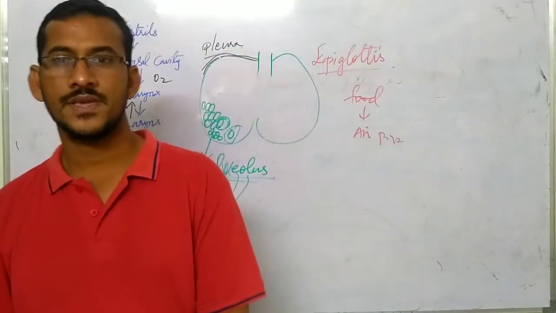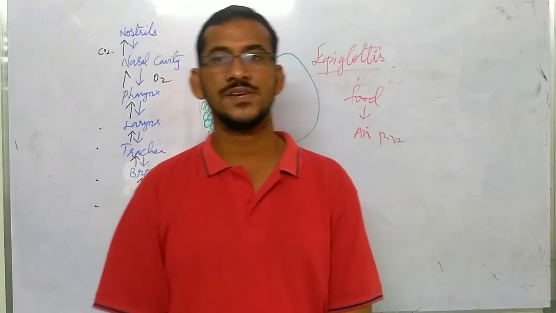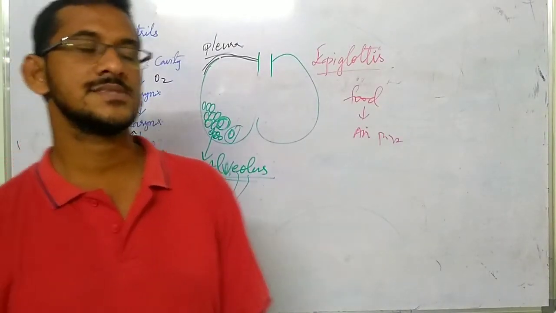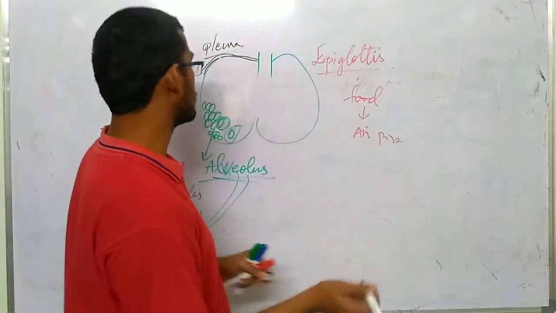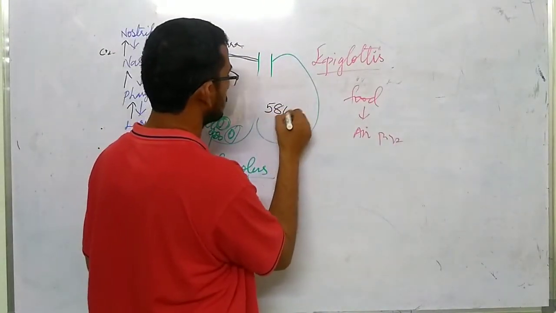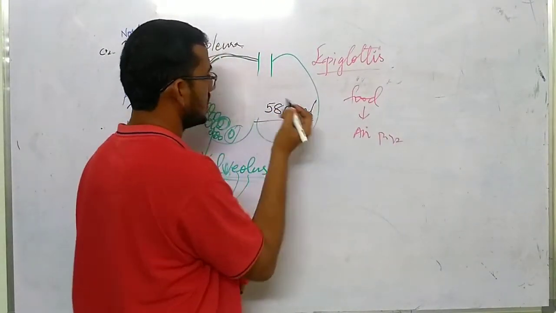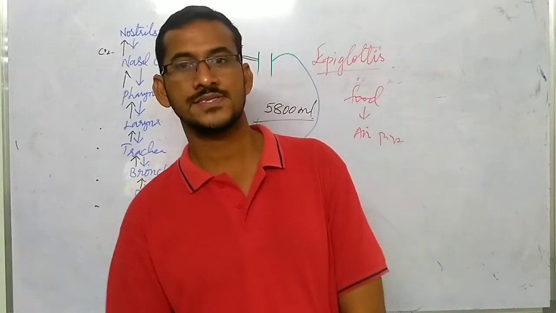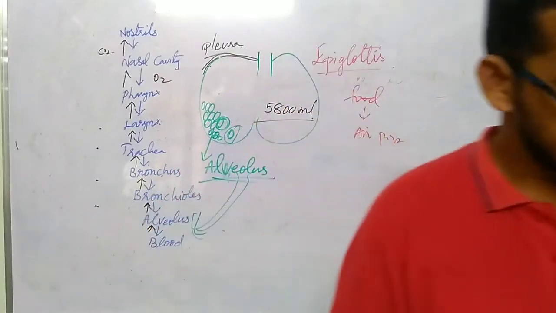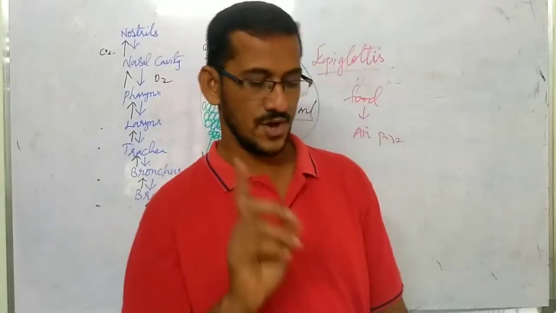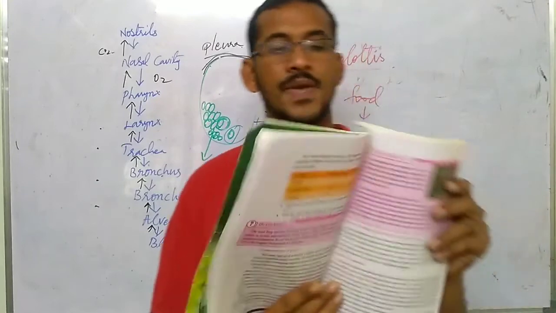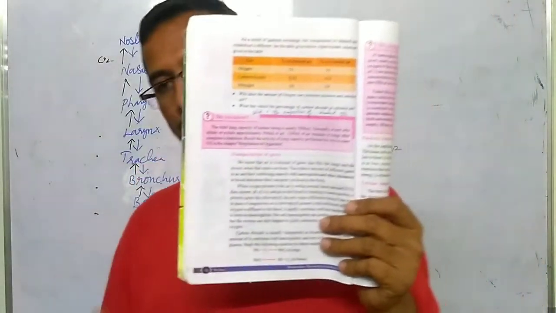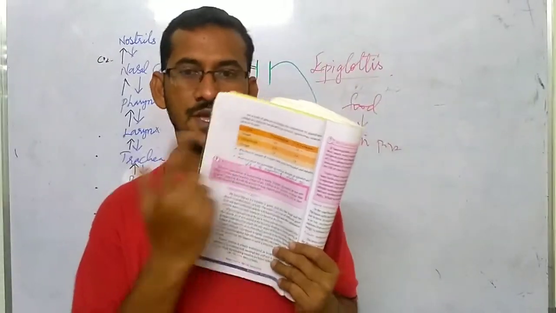Got it? Next, what is the capacity of our lungs? It is 5,800 ml. 5,800 ml is the capacity of human lungs. Understood? Next, see here, for 4 marks or 2 marks, they may give this table and they may ask you 4 questions or 2 questions from this table.